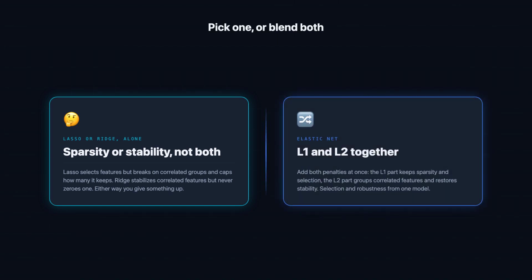ElasticNet refuses that dilemma. It adds both penalties at once, so the L1 part still produces sparsity and picks features, while the L2 part keeps correlated features behaving as a group and restores stability. You get selection and robustness from a single model, which is exactly why it thrives on wide, correlated data.